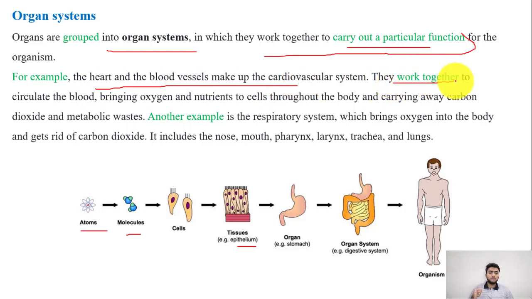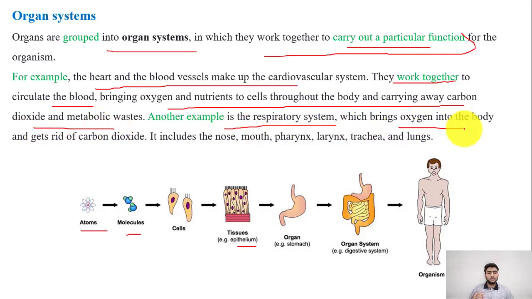So, they work together to circulate the blood, bringing oxygen and nutrients to the cells throughout the body and carrying away carbon dioxide and metabolic wastes. Another example is the respiratory system, which brings oxygen into the body and gets rid of carbon dioxide. It includes nose, mouth, pharynx, larynx, trachea and lungs.